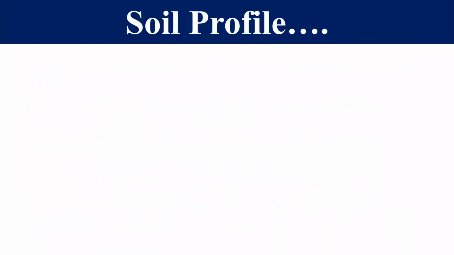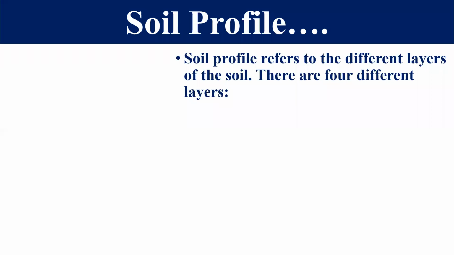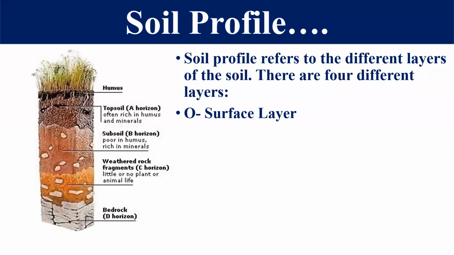Now let's start soil profile. This concept is not in your chapter, but we have to take care of it. Soil profile refers to the different layers of the soil. So my dear students, first of all, we have the surface layer. You can see the picture of the soil profile, and it is divided into different categories. The upper part of the soil is called the O surface layer. You can say it is the topmost layer of the earth's surface, right?